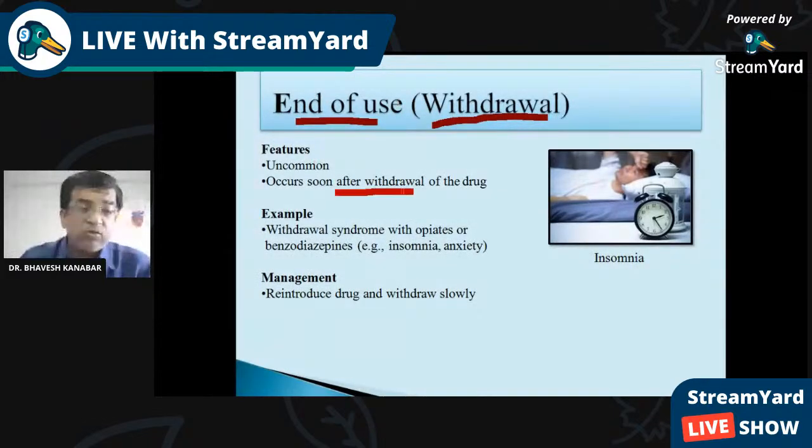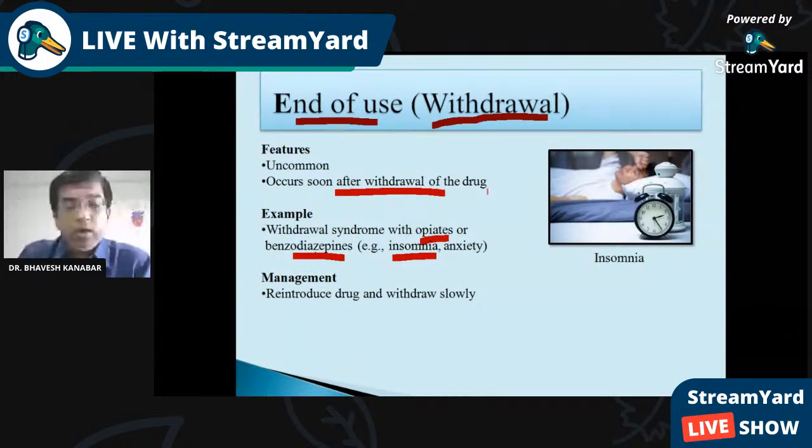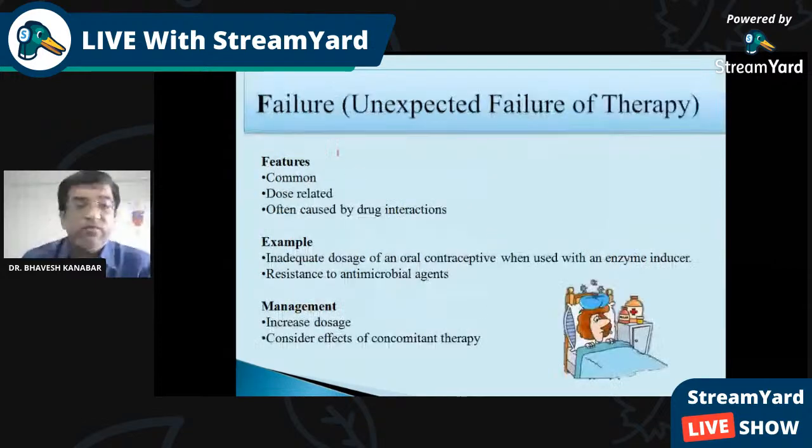Uncommon, these occur soon after the withdrawal of the drug, most commonly with the withdrawal of opioid or benzodiazepine. A patient is taking opioid drugs or benzodiazepine for treatment of insomnia. Whenever the drug is withdrawn, the patient may again experience insomnia and anxiety. So management is to reintroduce the drug and withdraw slowly. Slow withdrawal is needed.